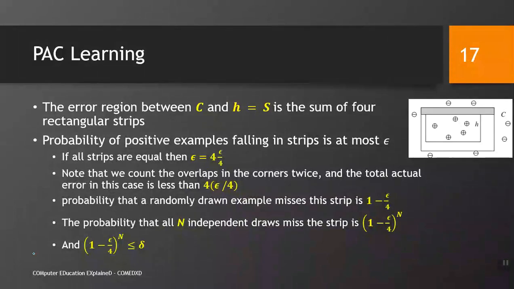In probably approximate learning, the error region between C and H, where H is a very specific, tighter hypothesis, is the sum of 4 rectangular strips, right.